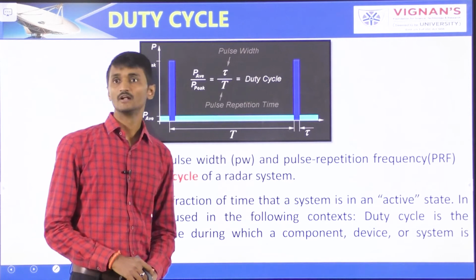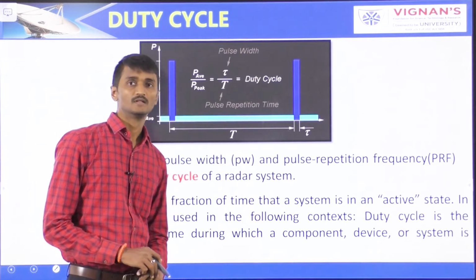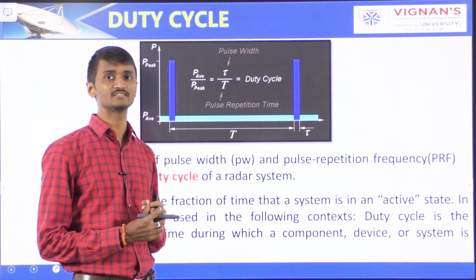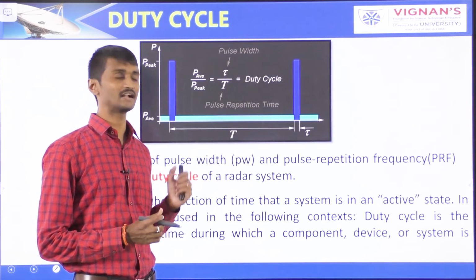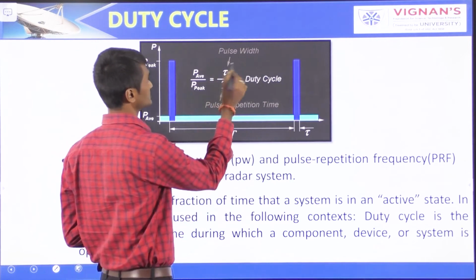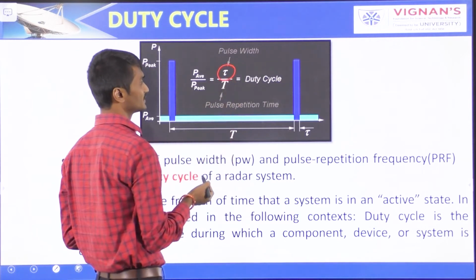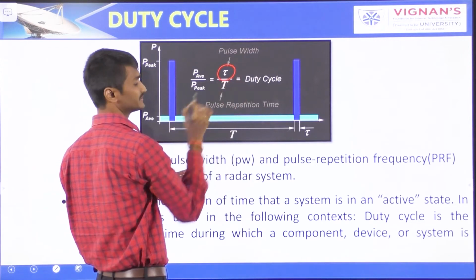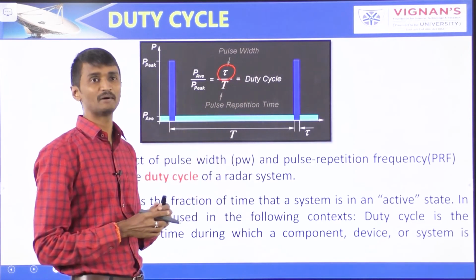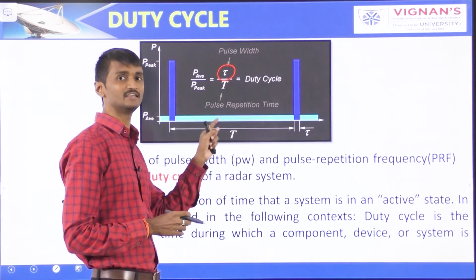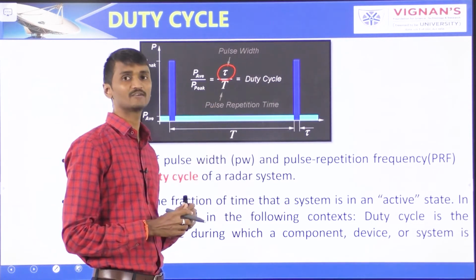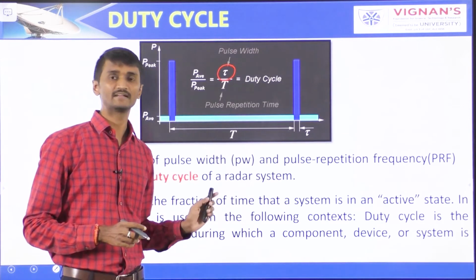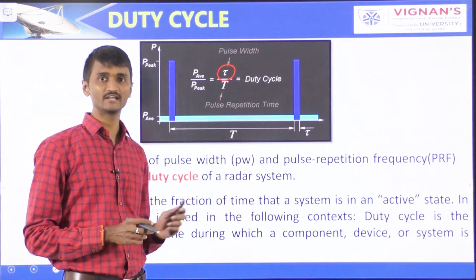So next one is duty cycle. The product of pulse width and pulse repetition frequency is called the duty cycle of the radar system. Here, pulse width is denoted by tau, and the pulse repetition frequency is 1 by capital T. Duty cycle is the fraction of time that a system is in an active state.